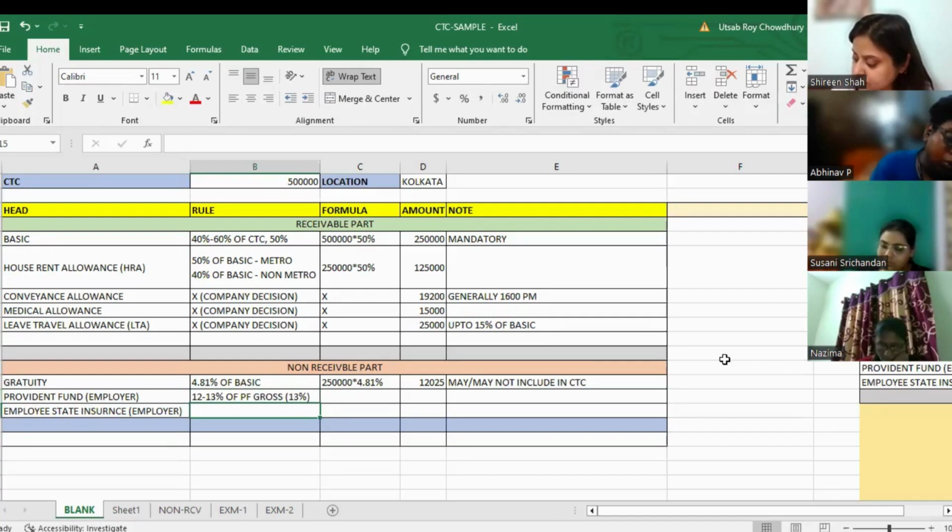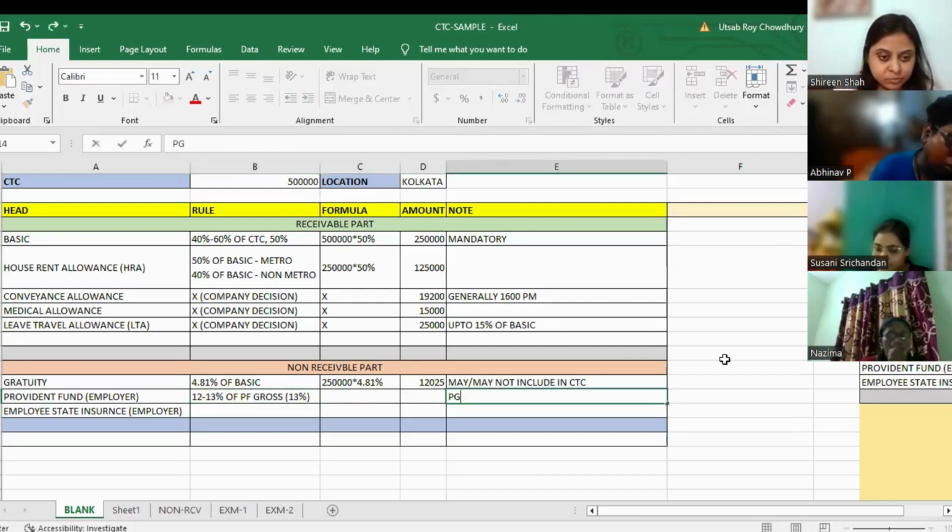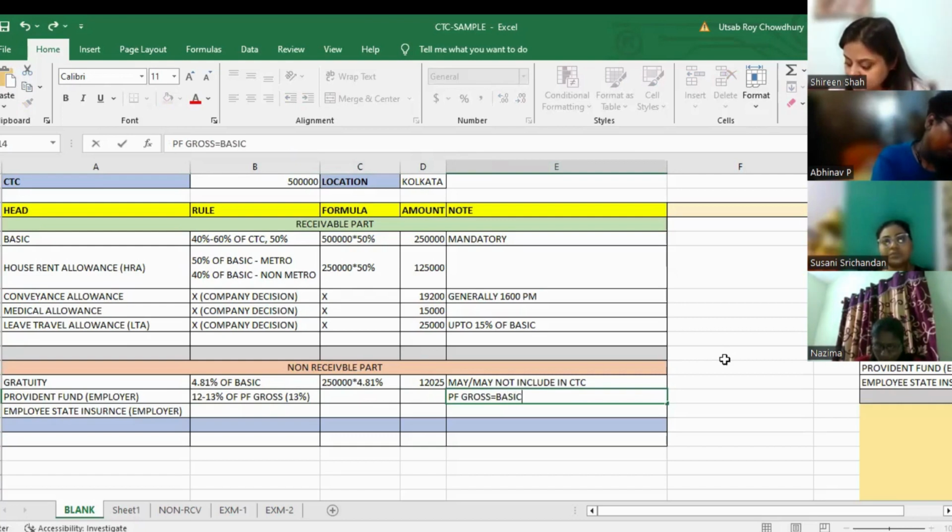Now there is a new term that I have introduced that is called PF gross. So what is PF gross? You have to understand. PF gross is equal to, listen to this very carefully, basic plus all allowances